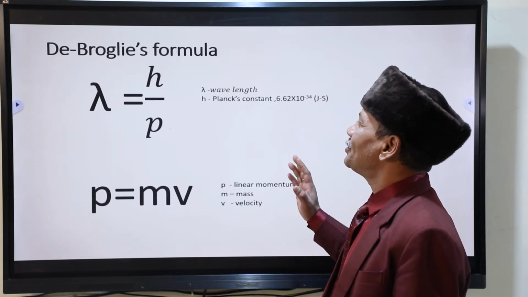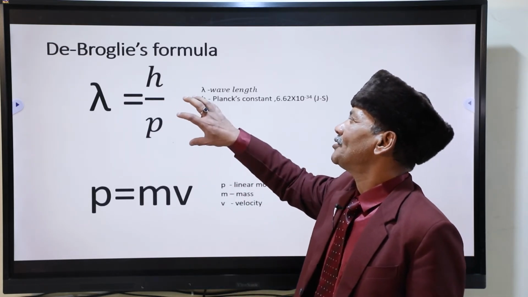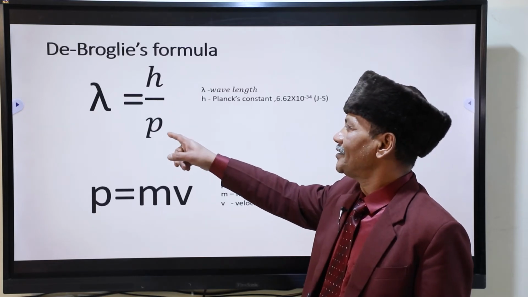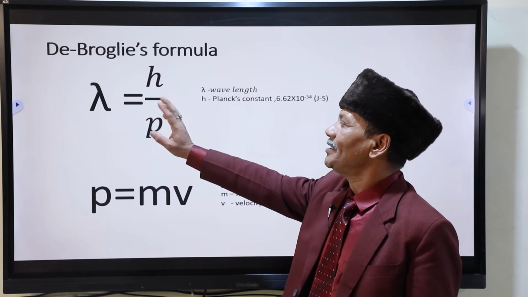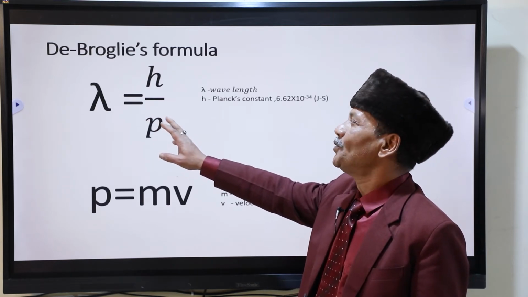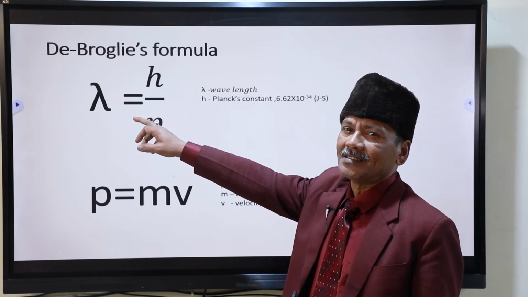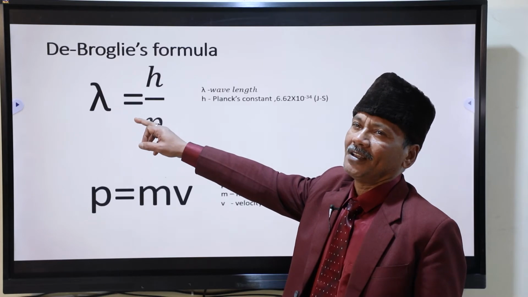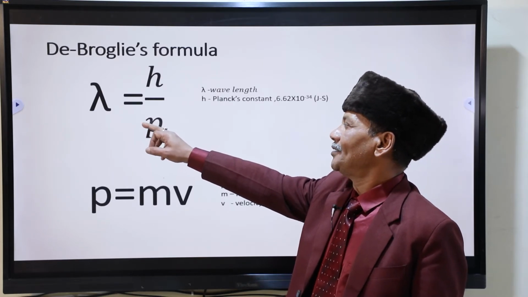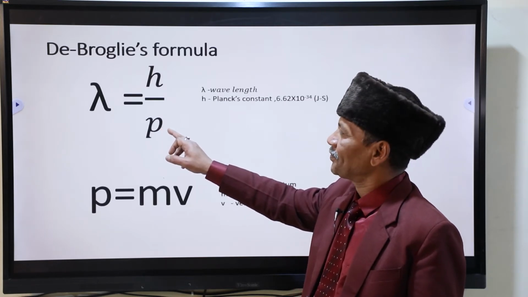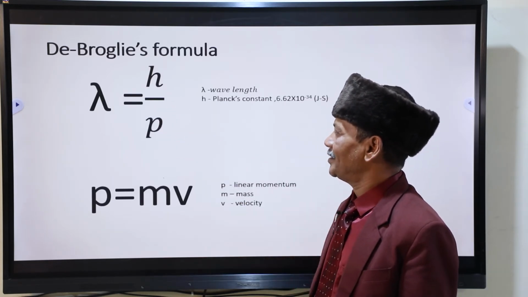For your term 2 exam, you have to keep this one in mind, very simple. This is the Planck constant. This is the momentum. This is the wavelength. If you have the momentum, you can find the de Broglie's wavelength. If you have the wavelength of a wave, you can find the momentum of the particle of that wave from the same formula.